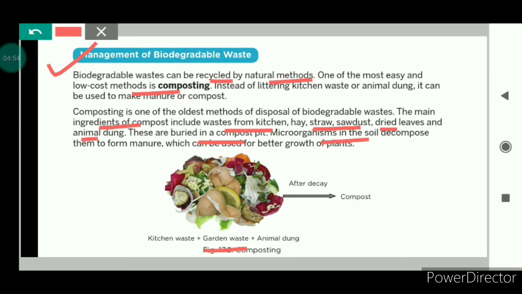Then microorganisms in the soil decompose this biodegradable waste and convert it into manure. The manure is organic matter; it increases the fertility of the soil and also helps in the better growth of plants. So we saw how, using the composting method, we converted biodegradable waste into manure.